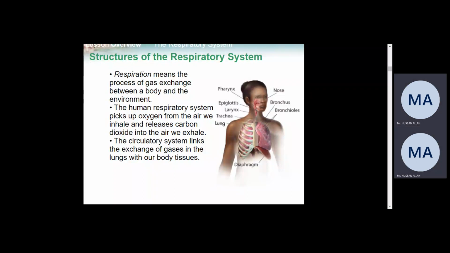So when you're breathing, it will close the food pipe, and if you are not breathing, then it will close the breathing passage. So one will be closed at a time and one will be open. And this will be regulated by what? This will be regulated by the epiglottis.